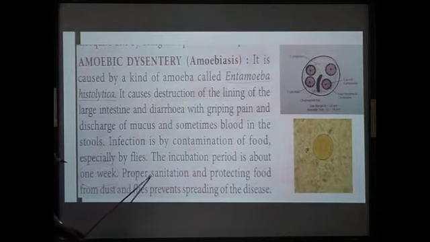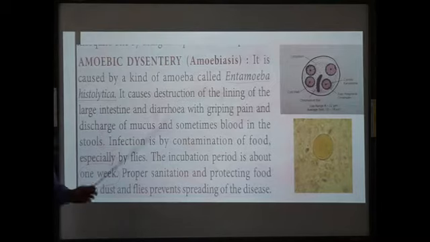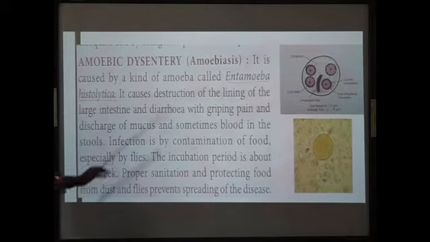Prevention. You have to take proper sanitation; cleanliness and hygienic conditions need to be maintained. Protecting food from dust and flies prevents spreading of the disease. That means food must be well covered. You have to drink boiled water. If you are going to take a fruit, you have to cover it properly so that flies cannot sit on the food and contaminate it. So proper sanitation needs to be maintained in order to prevent the transmission of amoebiasis.